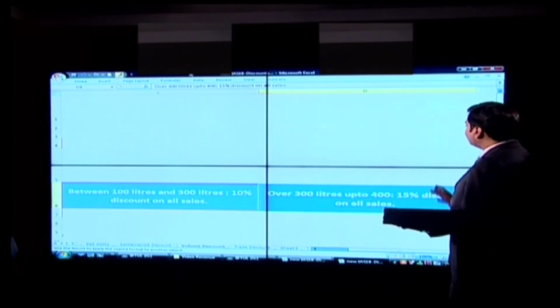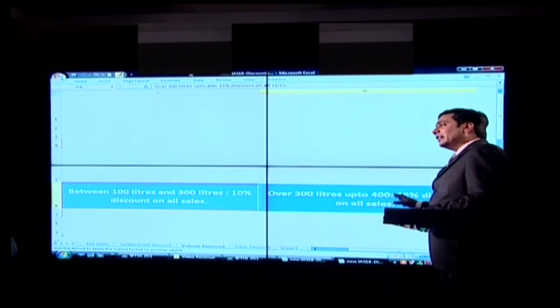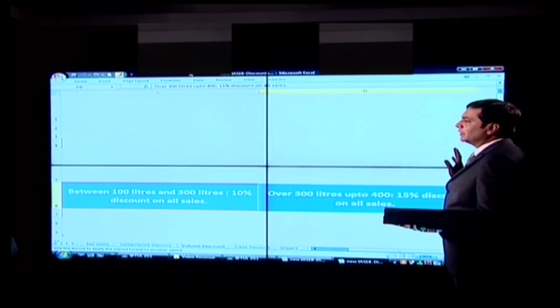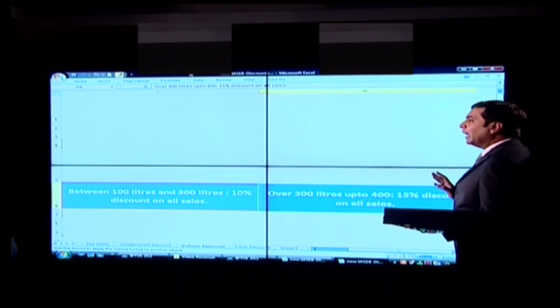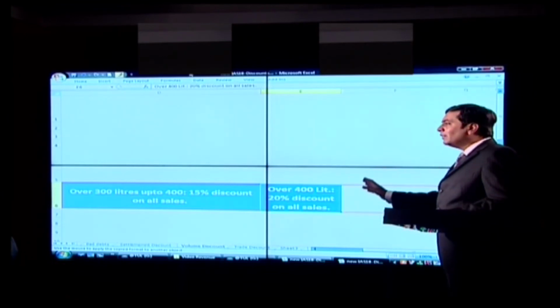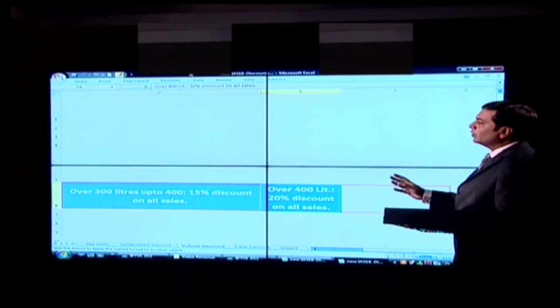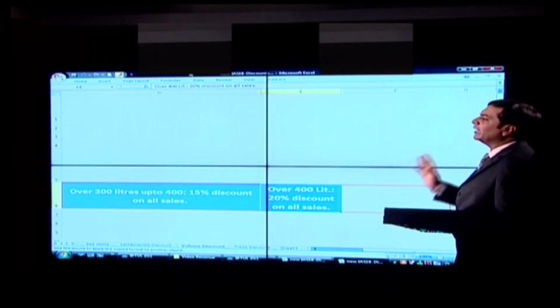Further, if he is purchasing anything between 300 and 400 liters, then on the entire purchases, 15% discount shall be awarded. And if he is purchasing more than 400 liters, then 20% discount shall be given to entire purchases made by that buyer. These are the terms for volume discount which are given by A Limited to one of its buyers.